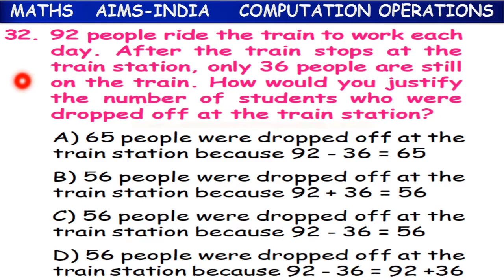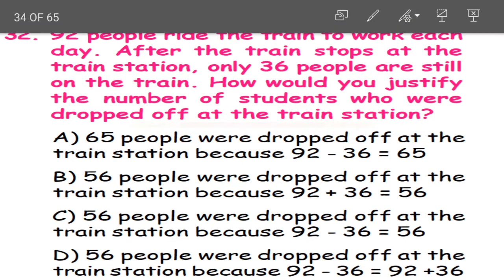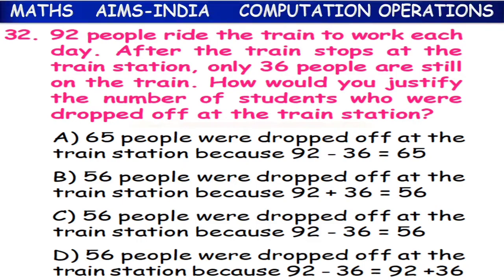Next, question number 32. 92 people ride the train to work each day. After the train stops at the train stations, only 36 people are still on the train. How would you justify the number of students who were dropped off at the train station? Now what are they saying here children?